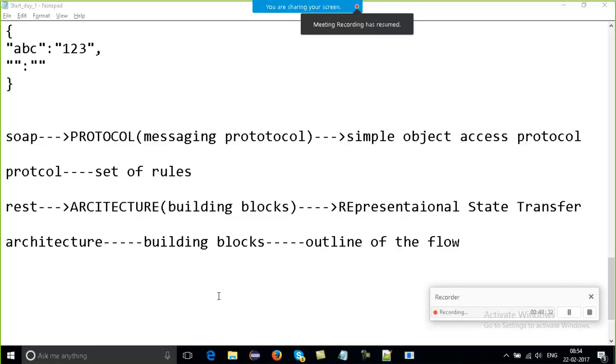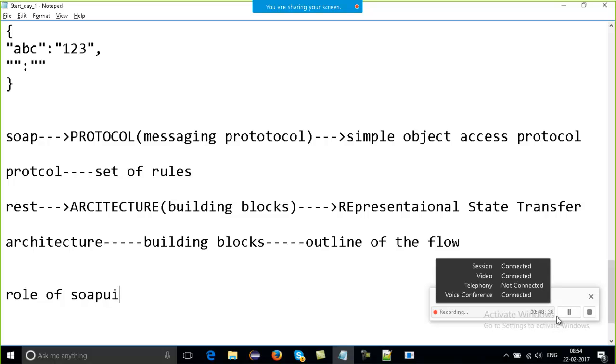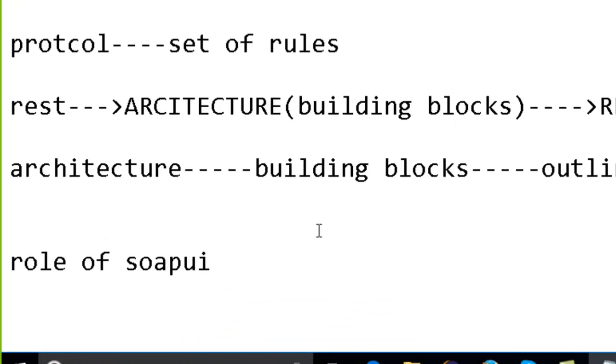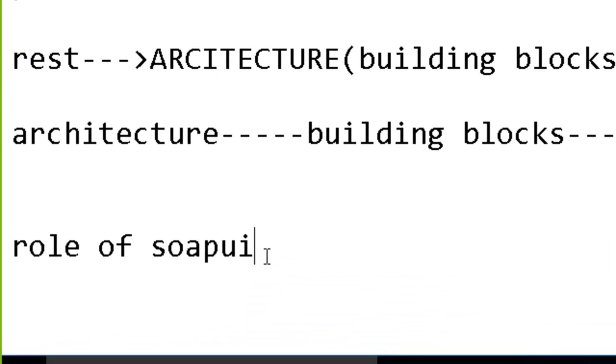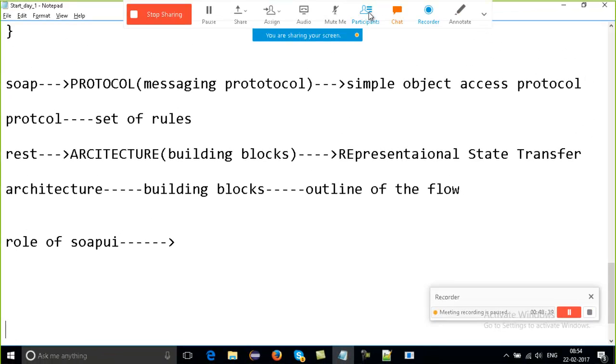So I was telling you about the role of SOAP UI. So what is the role of SOAP UI? We'll discuss this. And all the web services are going on, which is fine. But the thing is, okay, just a minute, let me think.